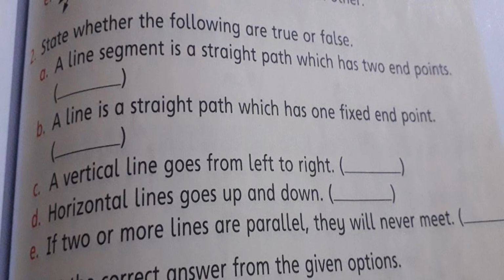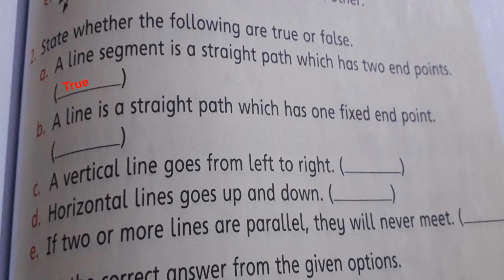Now we will move to the next question. Question number 2. State whether the following are true or false. Dear students, in this question, the statement is given and we have to make a decision whether it is true or false. Part A, a line segment is a straight path which has two endpoints.